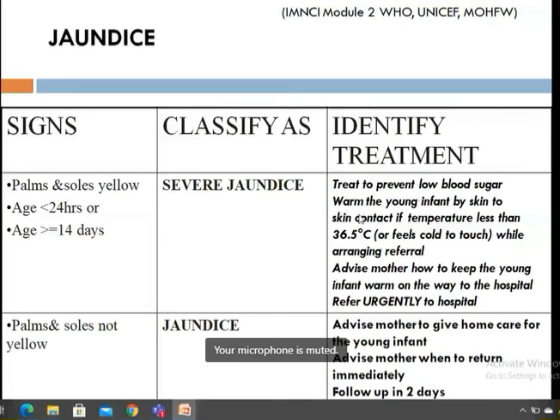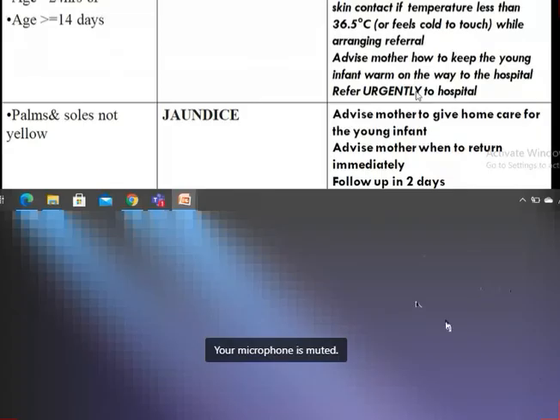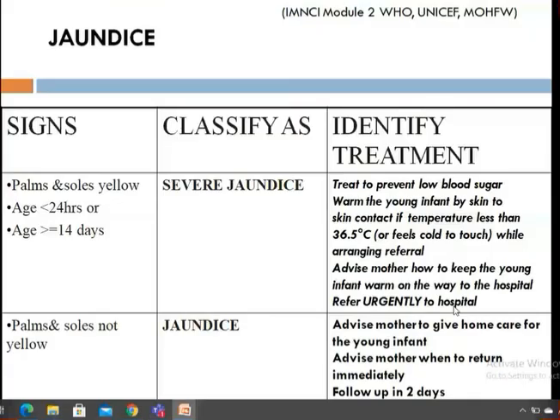Keep the baby warm by skin to skin contact if temperature is less than 36.5. Do you know what is skin to skin contact? Kangaroo mother care. Anyway, I'll be talking about that in my upcoming slides. And advise mother how to keep the young infant warm on the way to the hospital, and refer urgently to the hospital. And if the palms and soles are not yellow, then obviously